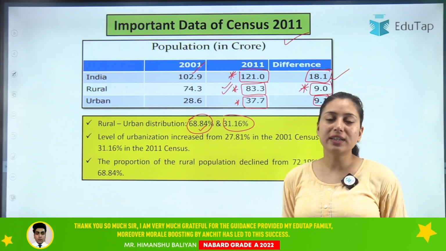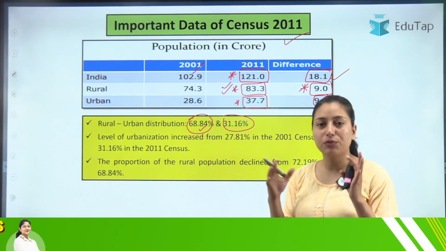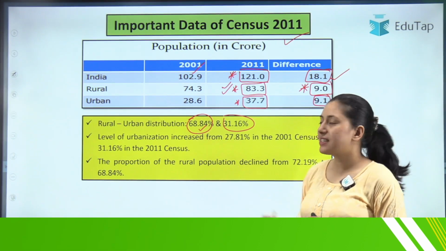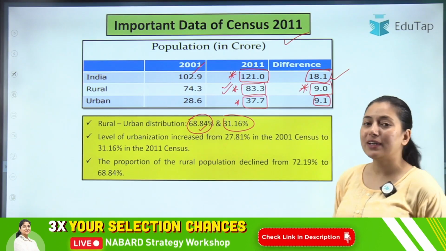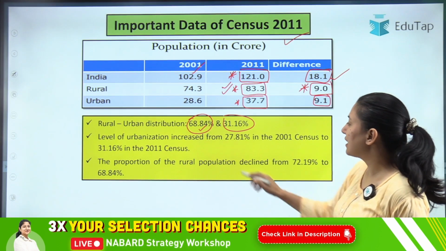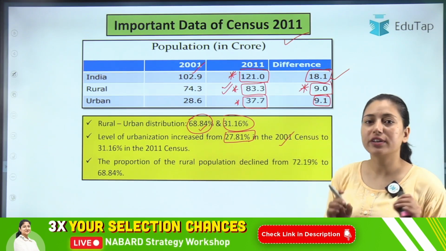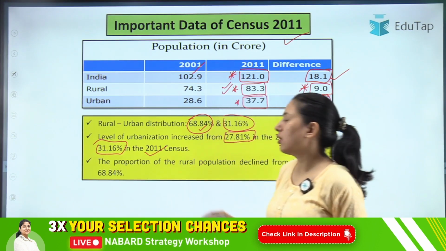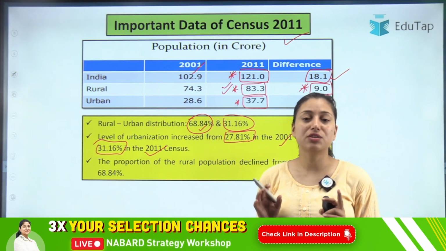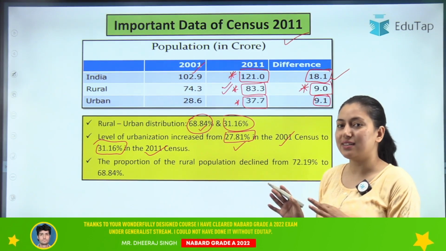So out of the country's total population, 31.16 percent is urban and 68.84 percent is rural. Then if we talk about the level of urbanization, it has increased from 27.81 percent recorded in 2001 to 31.16 percent as per the census of 2011. Clear? So the level of urbanization has also increased.